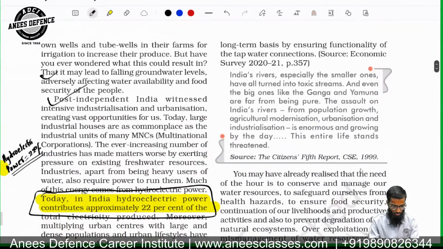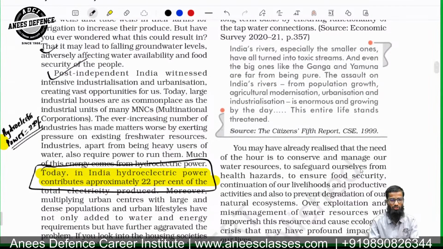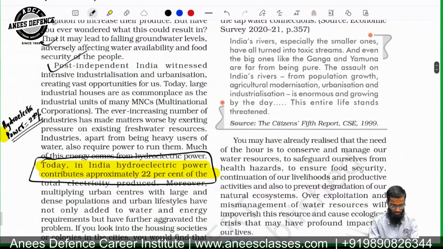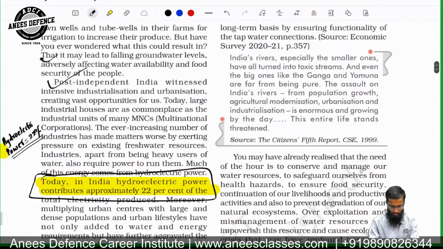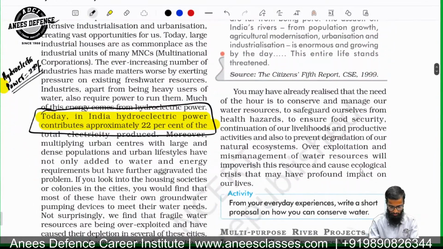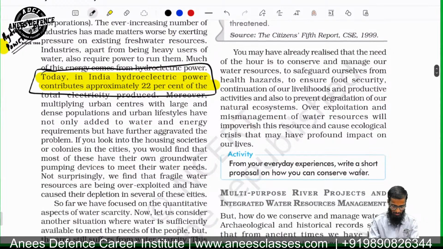Now I have talked about the hydroelectric power, which contributes almost 22% of the total electricity produced. So water conservation has also been an important thing from the Indian government's perspective.